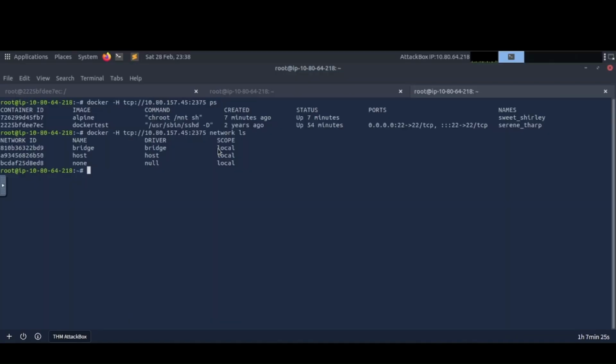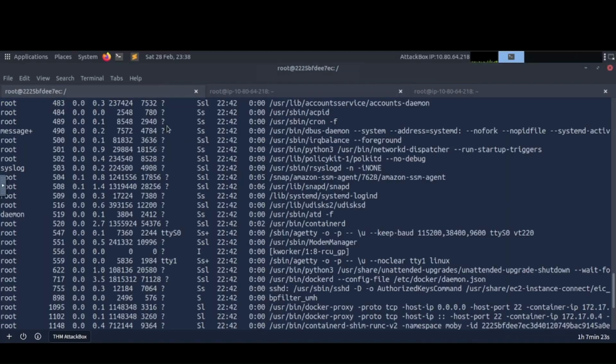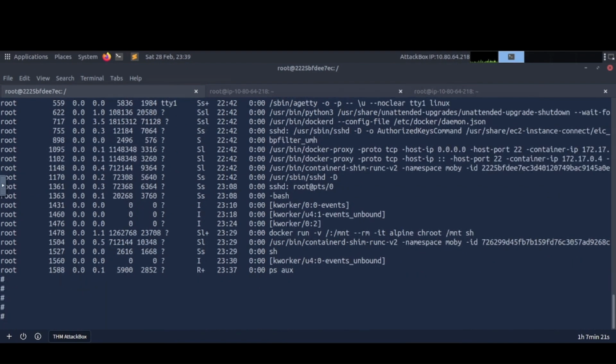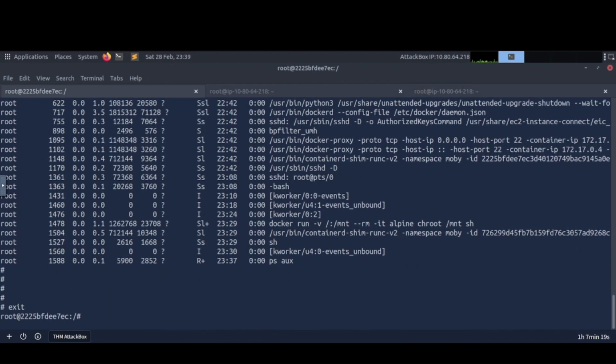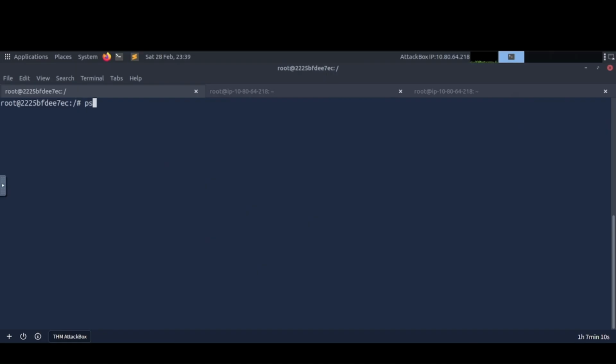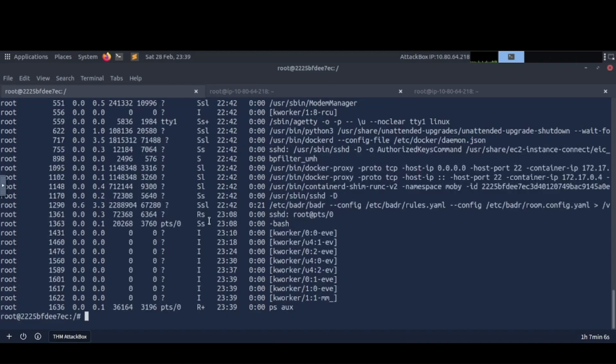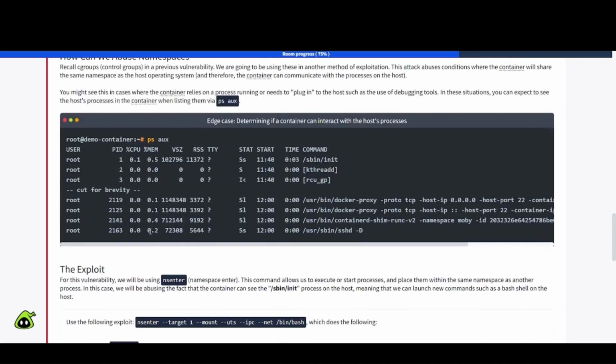All right, so if we get out of this here, I don't think we need to stay in root anymore. Let's see if I still have it copied here. Let's go ahead and clear all this out and do ps aux on it. Okay, so we still got a lot of stuff back here. All right, so anyway.